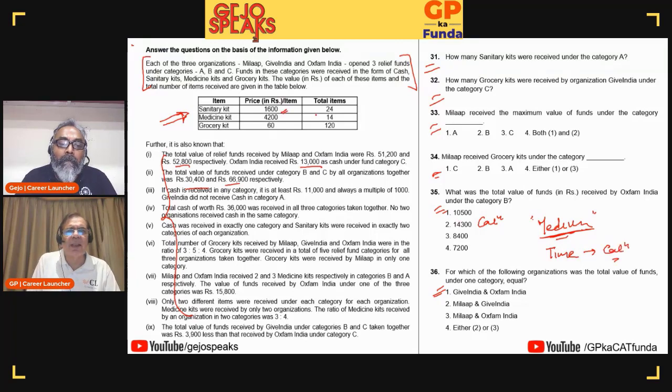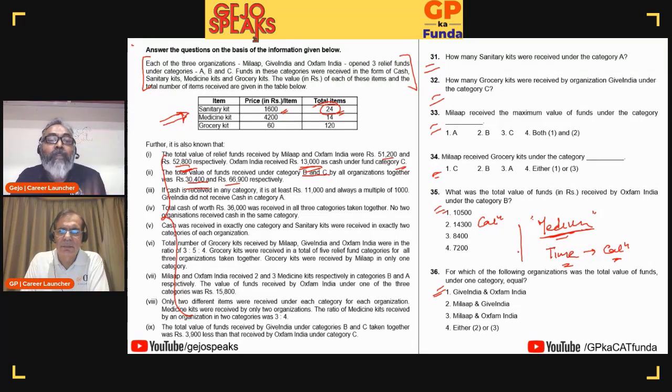The moment you have price per item and number of items, we have values given out here. Different categories. Total value received under category. Again, that means I'll need to start making cases. These 24 items have to be distributed among different sets of people, for example. So this is where I would say I'm not very keen on this. This is a time consuming, high on calculation set as far as I'm concerned. Even to get, let's say, one question, if I have to solve the complete thing, then that's not worth it according to me. So probably I'll move to the next one.